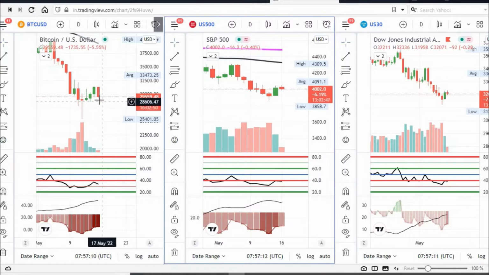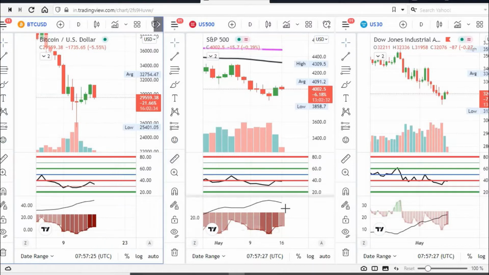So obviously the options open interest data is suggesting that Bitcoin may revolve around 29,000, but there's a minor sell off from the US 500, S&P 500 and the US 30 which triggered the sell off in Bitcoin, and it's going through some kind of a sell off at the moment, right?